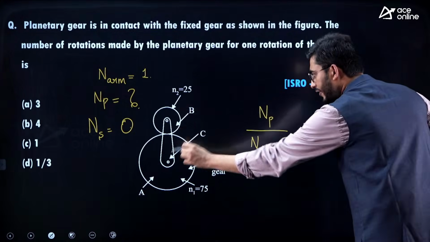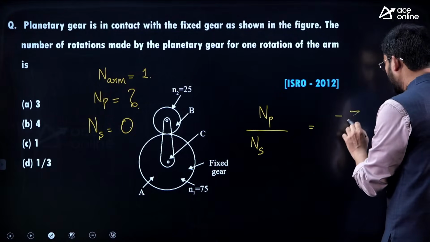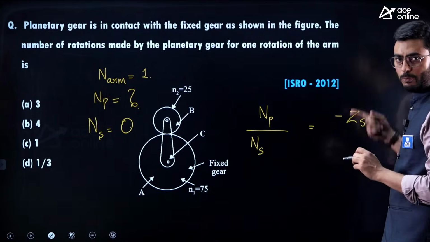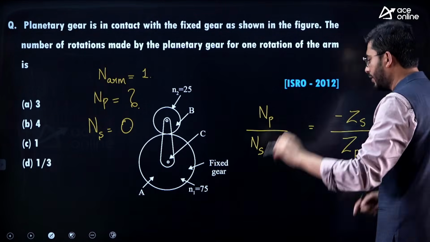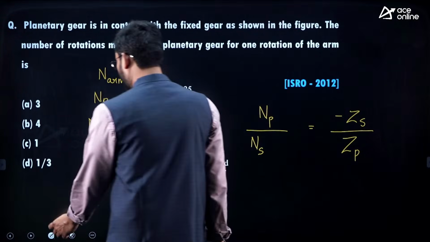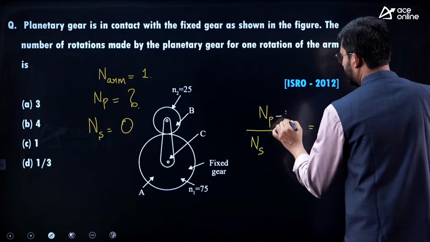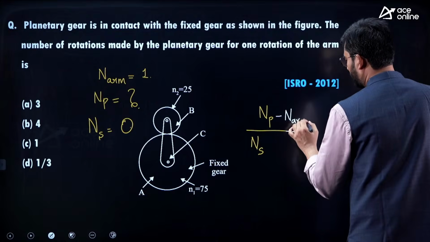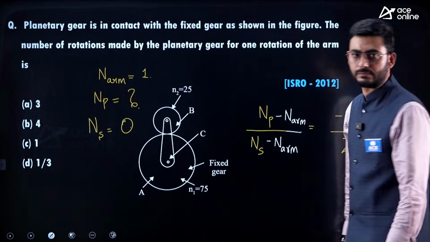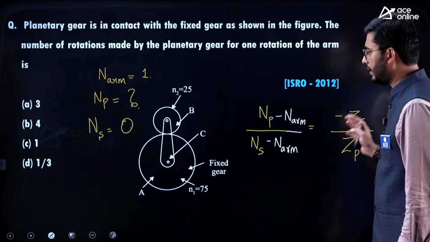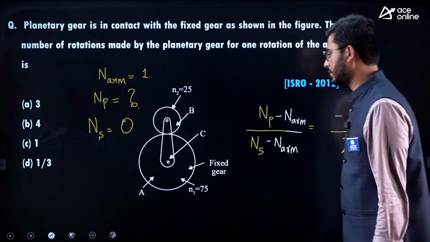Here it is a case of external gearing, so I need to add the negative sign, and the teeth of the sun will be in the numerator, as it is inversely proportional, divided by the teeth of the planet in the denominator. And now in this I have to just subtract the speed of the arm. That's all. The equation is done, and with this equation just put in the values and the problem is completed.